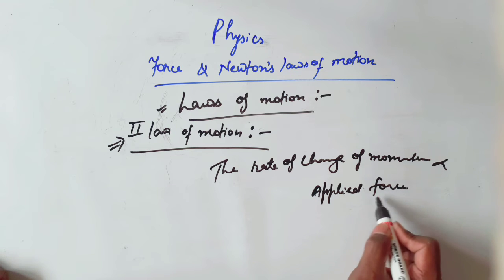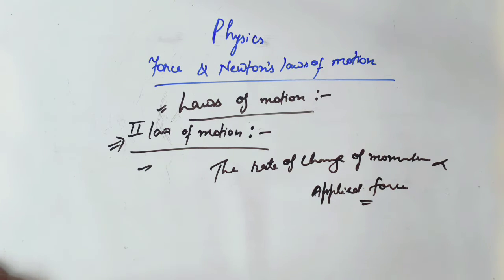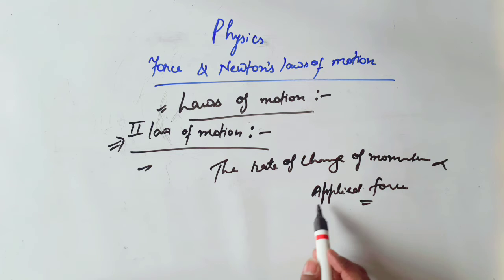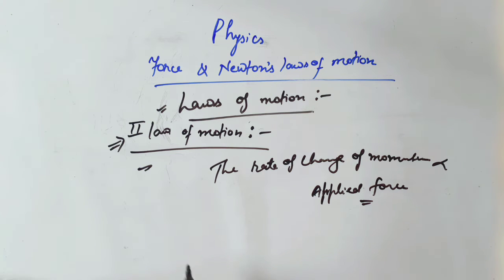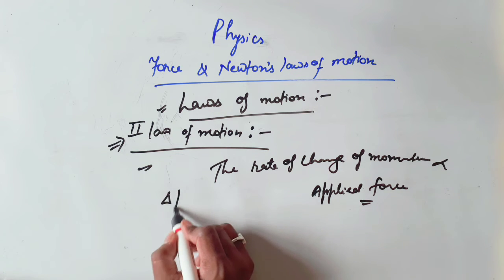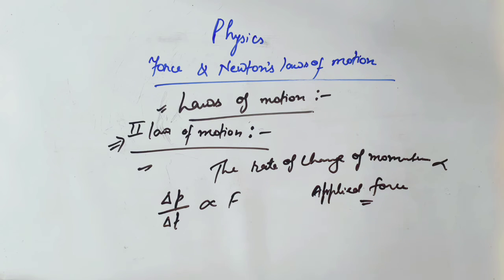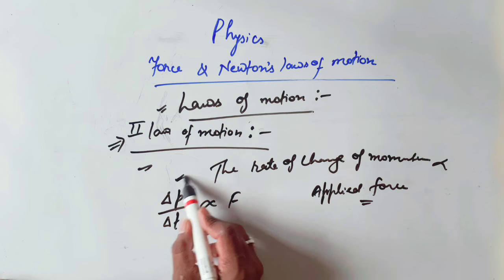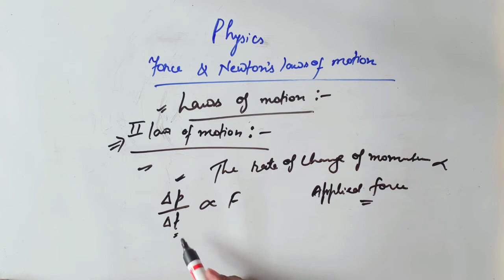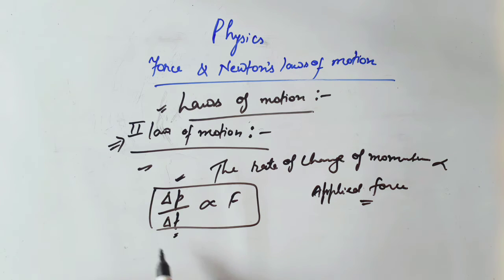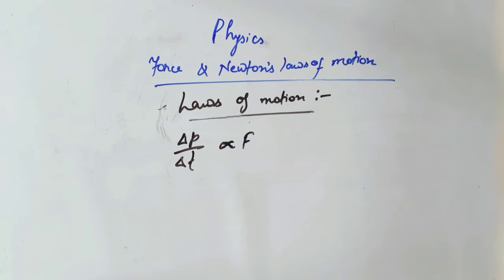Meaning, delta P upon delta T will be directly proportional to the applied force. Delta P is the change in momentum, and delta T is the time taken. So the rate of change of momentum will be directly proportional to the applied force.